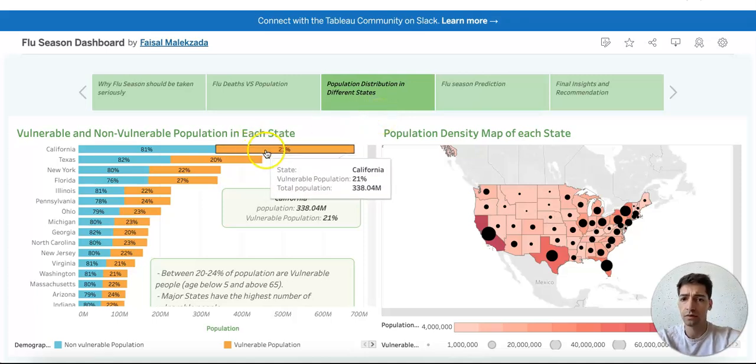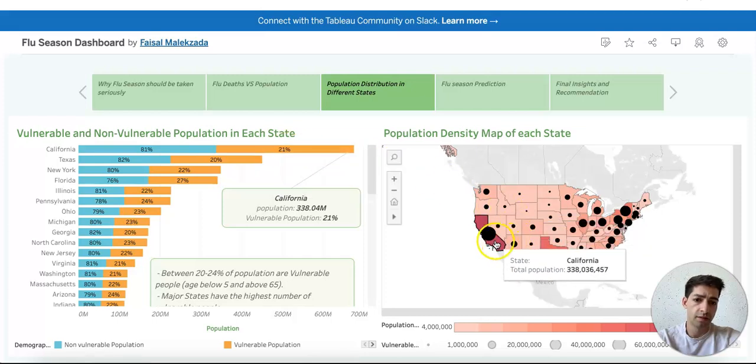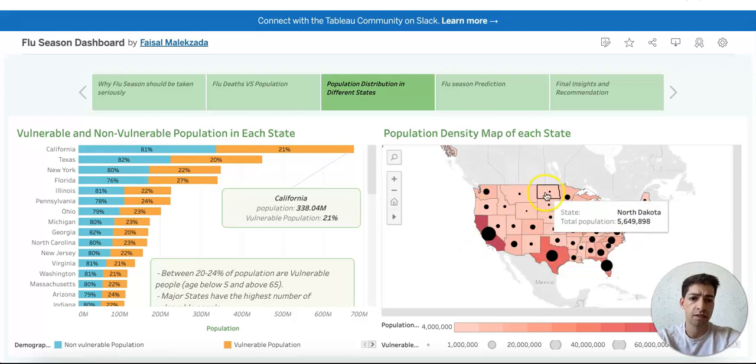For example, in California, with a 21% vulnerable population, that is around 7 million. However, in a smaller state with less population, like North Dakota, with 5.6 million population, we can see that the number of vulnerable is only around 1.3 million.